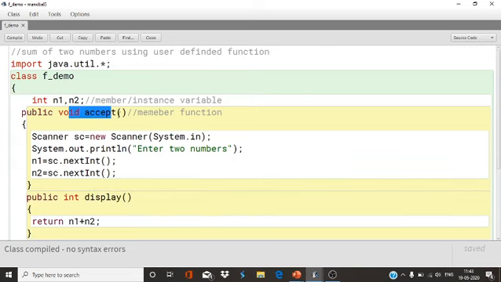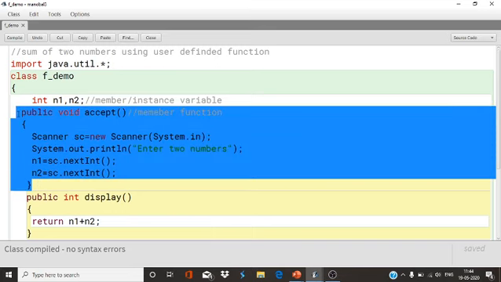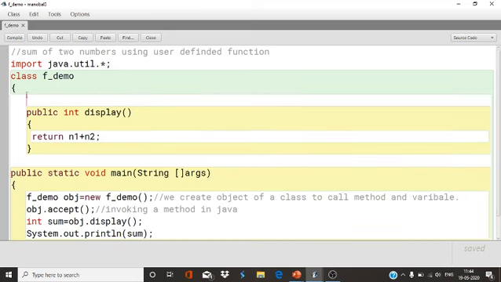Now I am going to show you the function with parameter, and what the advantage of that is. So simple, in one step I will do that. Display, I will take here int n1 comma int n2. Two numbers I have taken here and written n1 plus n2.